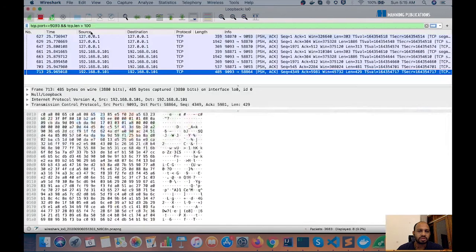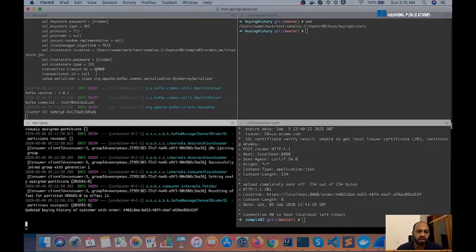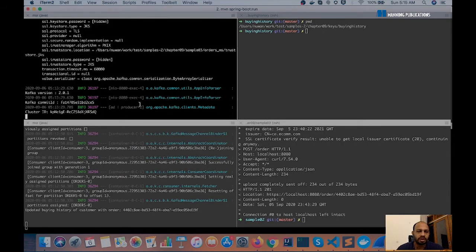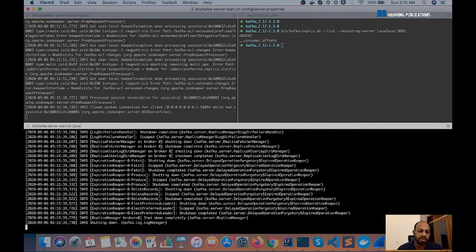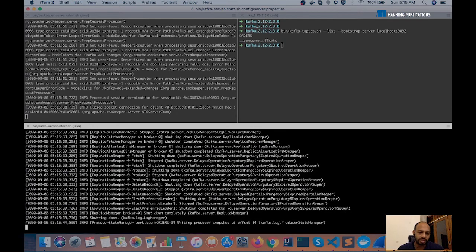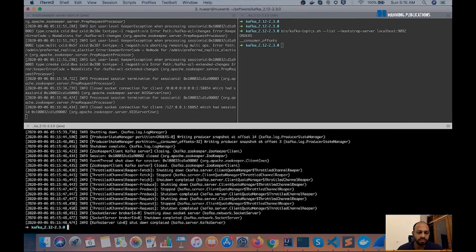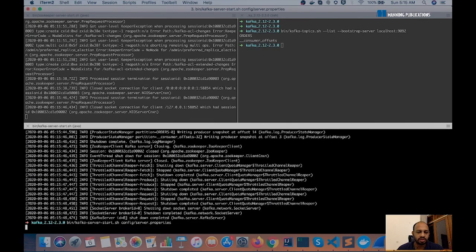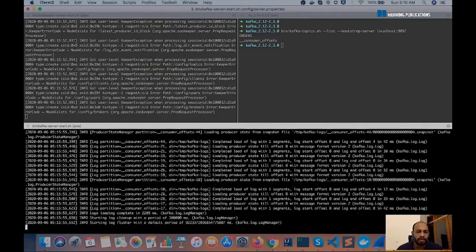So let's stop the packet capture now. Once these three configurations are enabled, we have to go and restart Kafka because we did a configuration change. So Kafka is down and let's go ahead and restart it.